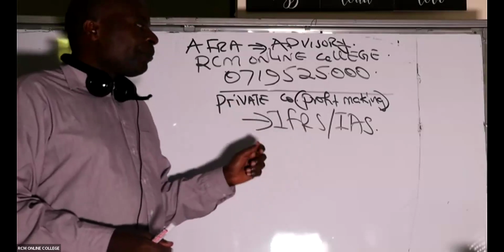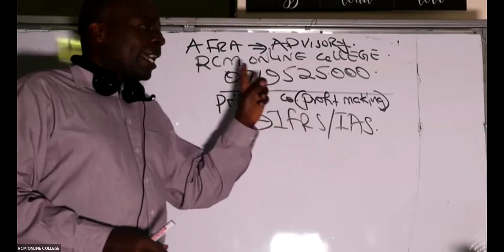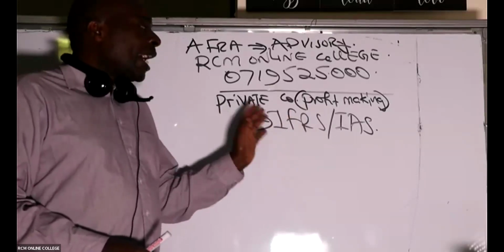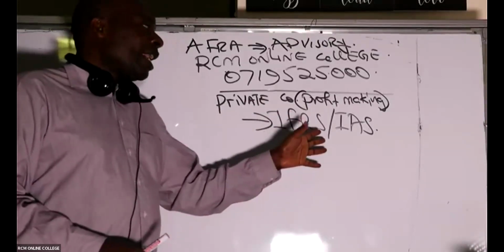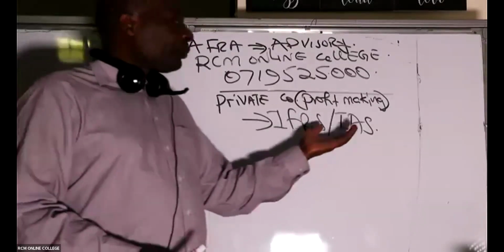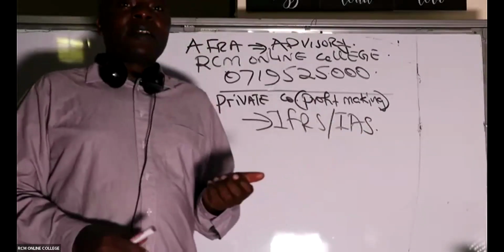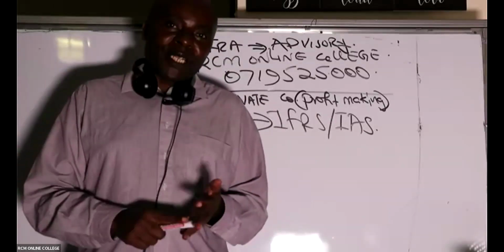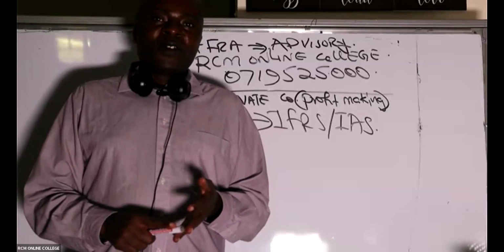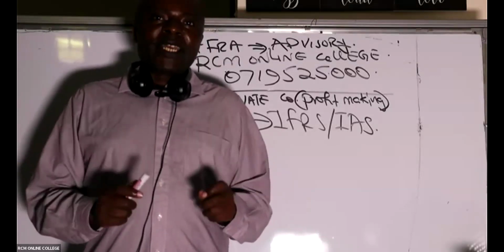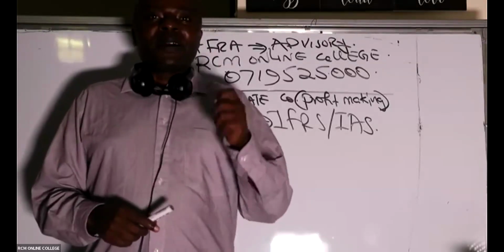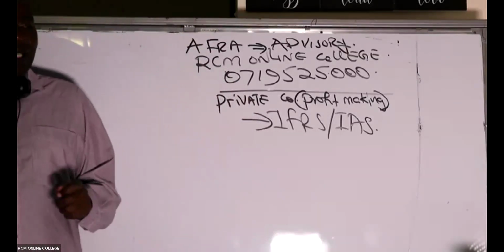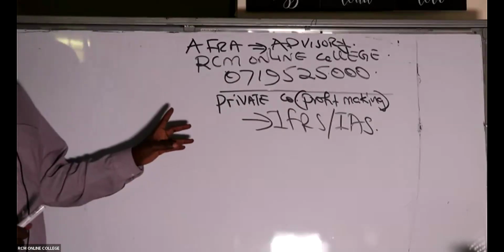Ultimately, all IASs will be removed and we shall be dealing with IFRS, although we still have a couple of IASs. For example, IAS 1 has now been replaced by IFRS 18. So slowly but surely, IAS is being replaced.